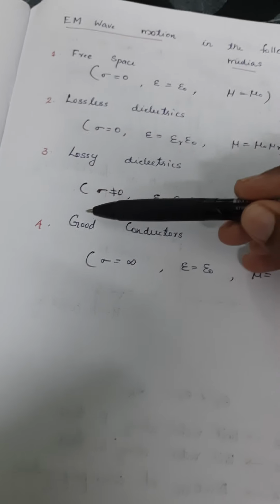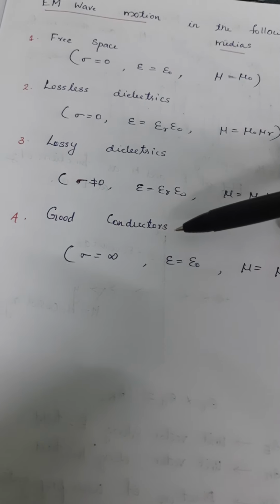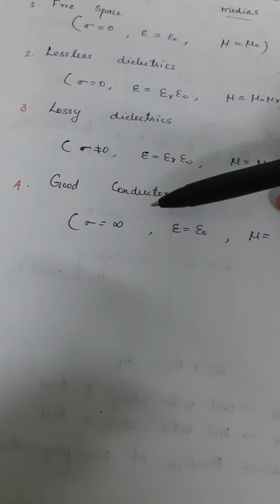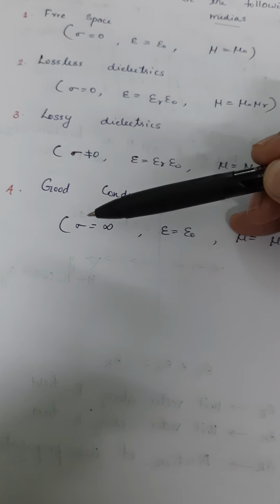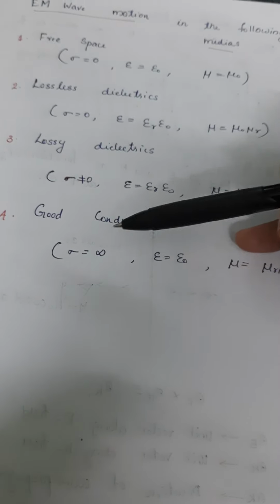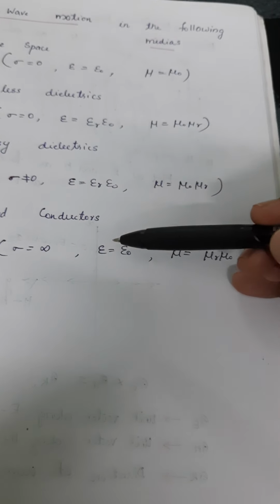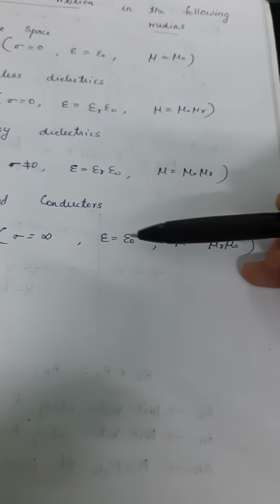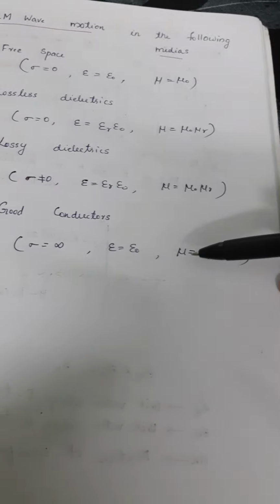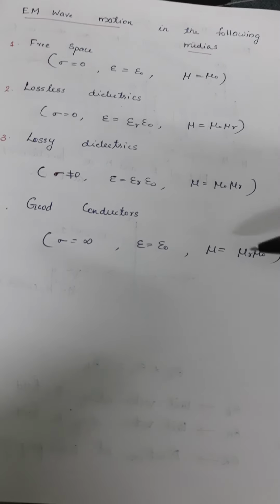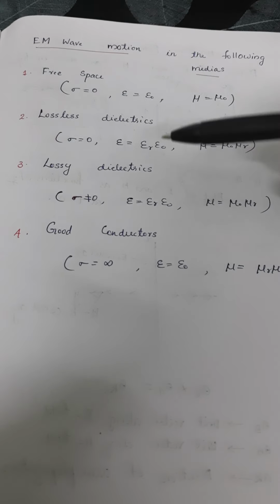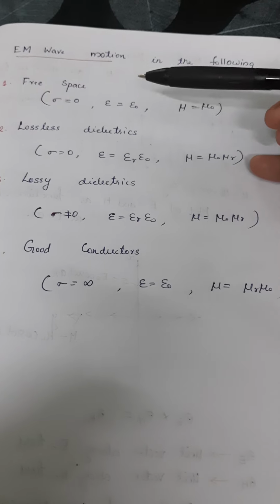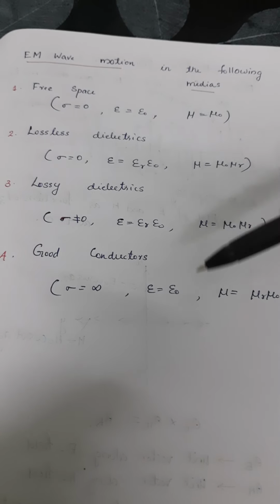The fourth medium is the good conductor. In a good conductor, conductivity is very high, so sigma is equal to infinity, the permittivity epsilon is equal to epsilon 0, and mu is equal to mu r mu 0. All these characteristics we have to know for finding the electromagnetic wave propagation in each of these media.